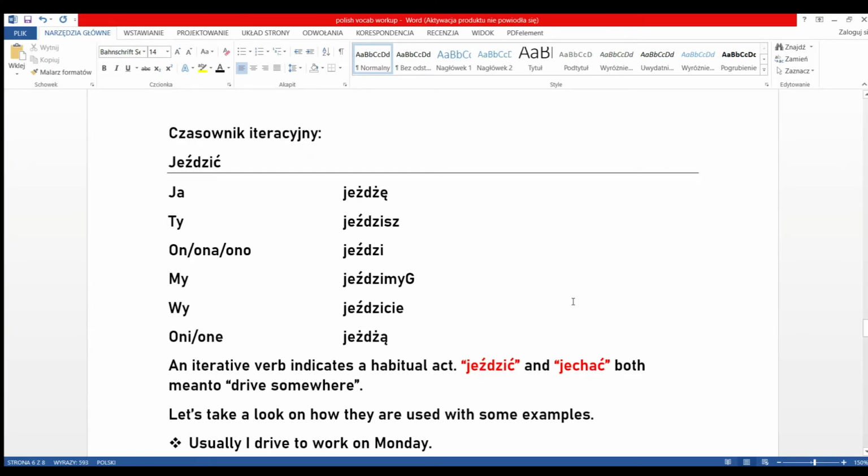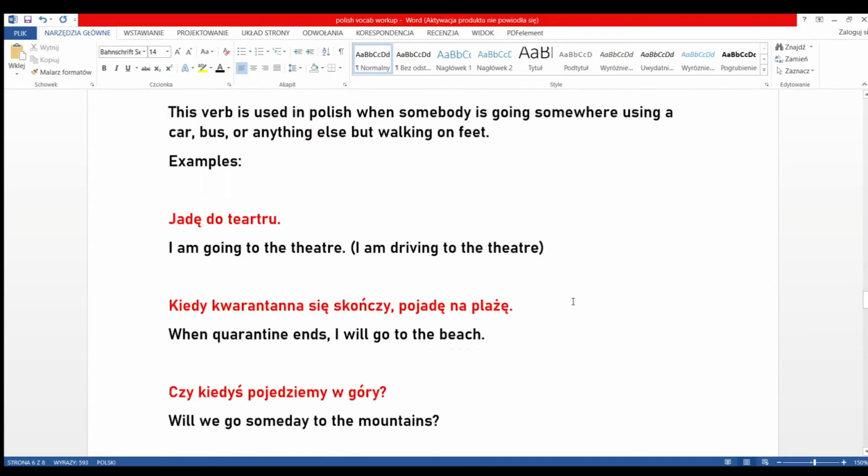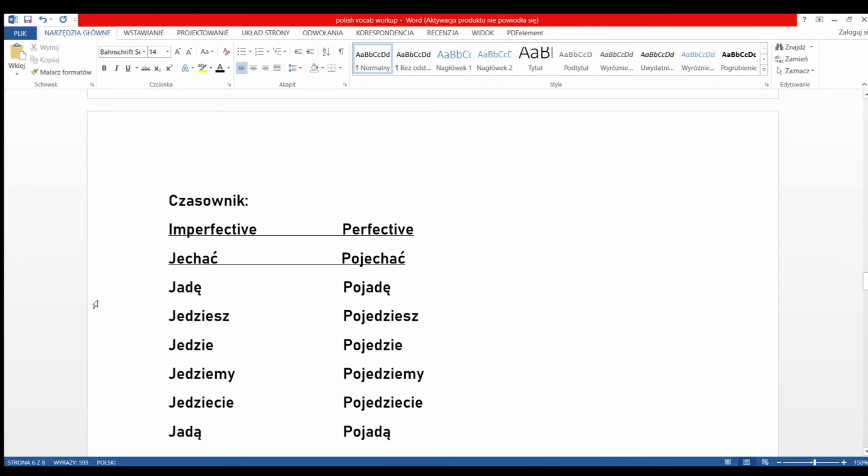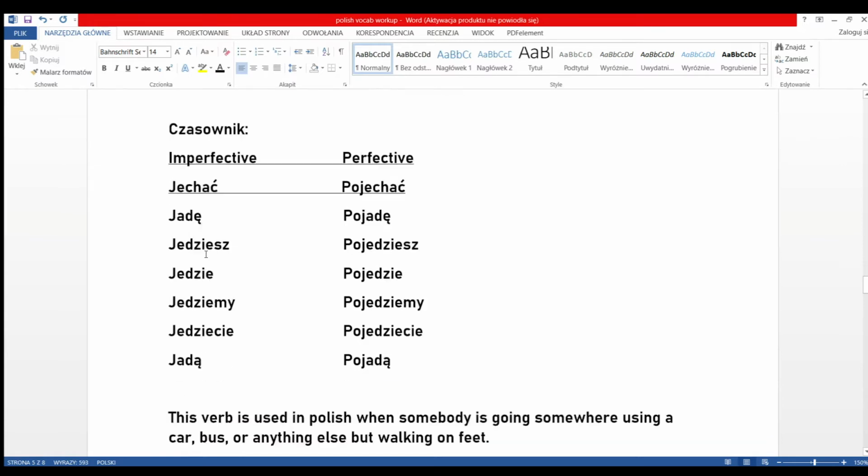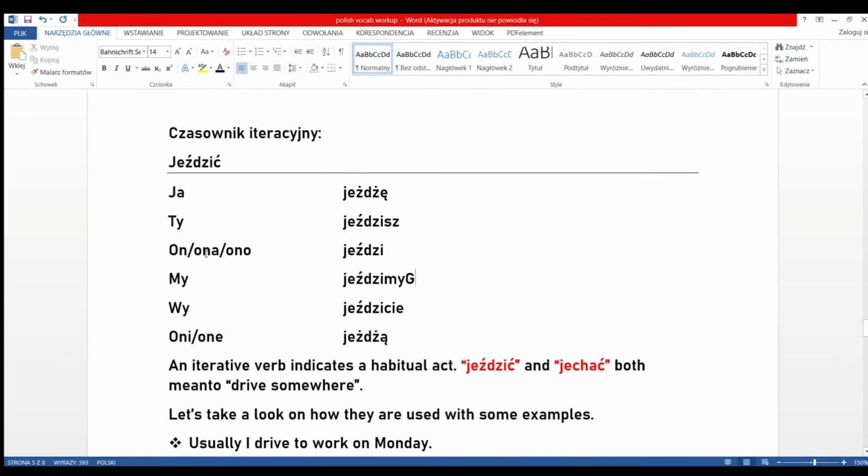So today we'll be talking about two iterative verbs. The first one is going to be jeździć, and we all know jeździć means to drive, and it's an iterative form. We've talked about jechać before. Jechać is an imperfective form, and it also means to drive, and it's not an iterative form, as we're going to see today. So don't worry about this. You're going to understand what I'm talking about.